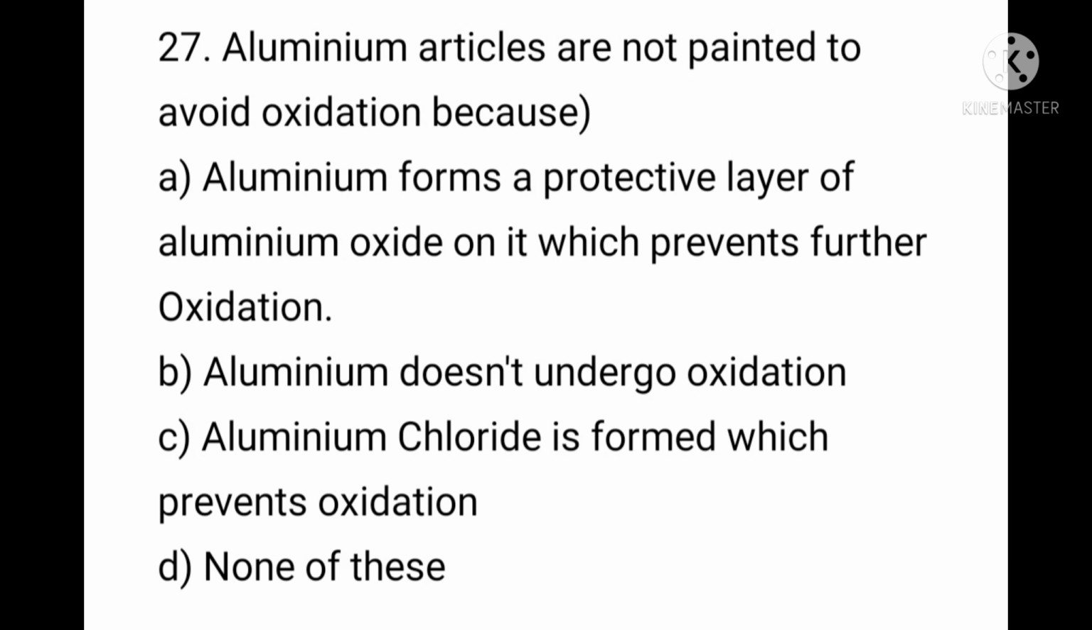Question number 27. Aluminium articles are not painted to avoid oxidation because option A, aluminium forms a protective layer of aluminium oxide on it which prevents further oxidation. B, aluminium doesn't undergo oxidation. C, aluminium chloride is formed which prevents oxidation. D, none of these. Answer is option A. Aluminium forms a protective layer of aluminium oxide on it which prevents further oxidation.